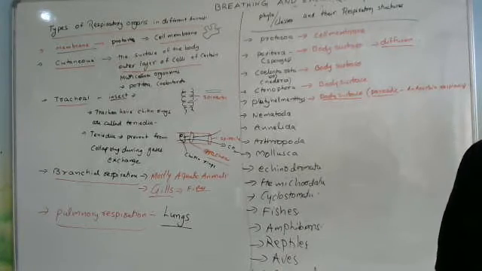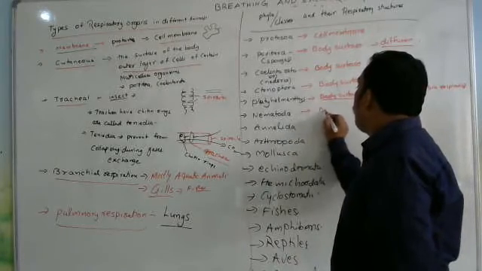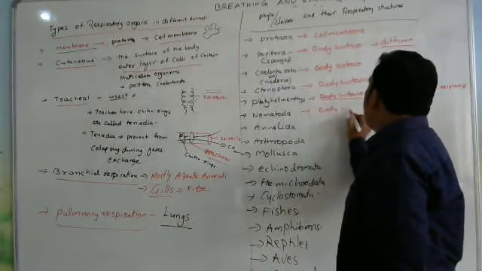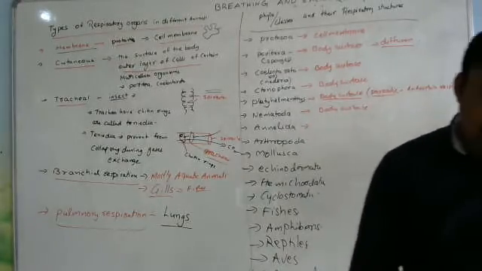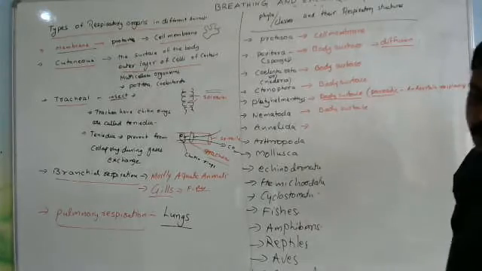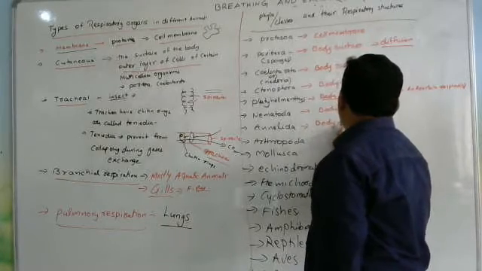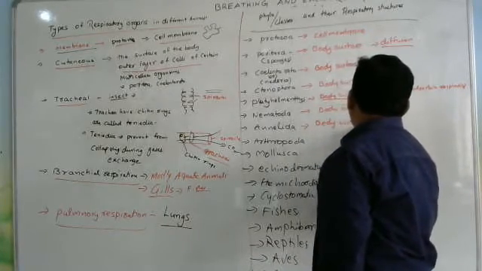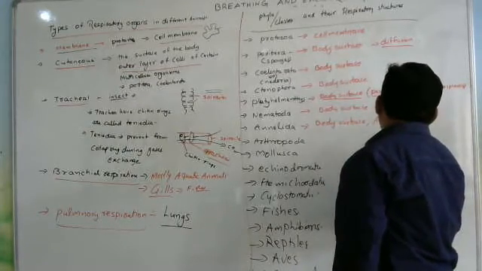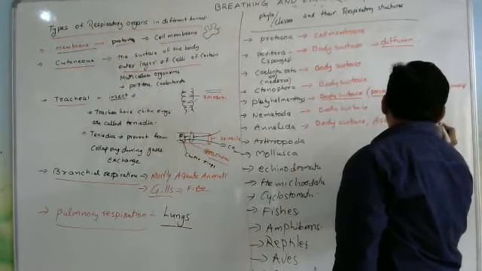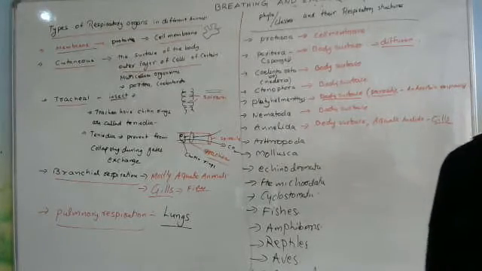In Nematoda also, it is body surface only. Nematoda is the same thing. Next, Annelida. If you observe Annelida, it is the same: body surface. And in some aquatic Annelids, gills are the respiratory organs. So Annelida is also body surface.